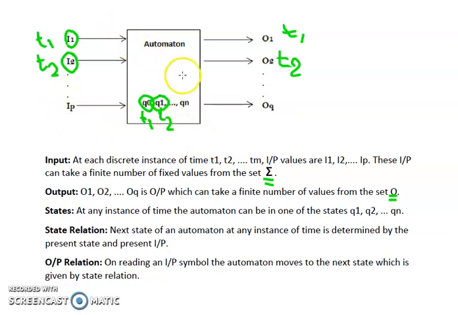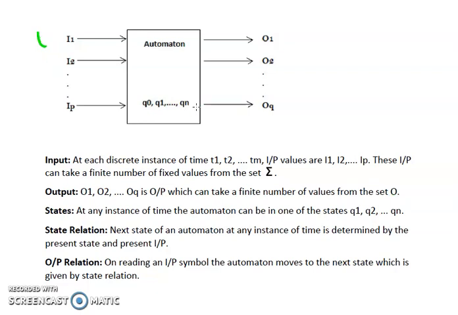So, whenever we need to find the state we will currently be in, two parameters are required: first is the input and second is the state. So input and the current state decide the next state of our automaton.